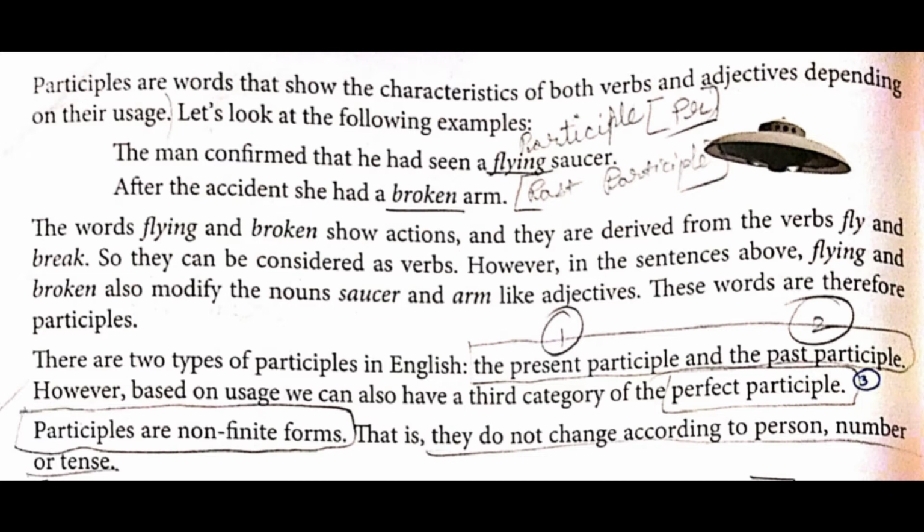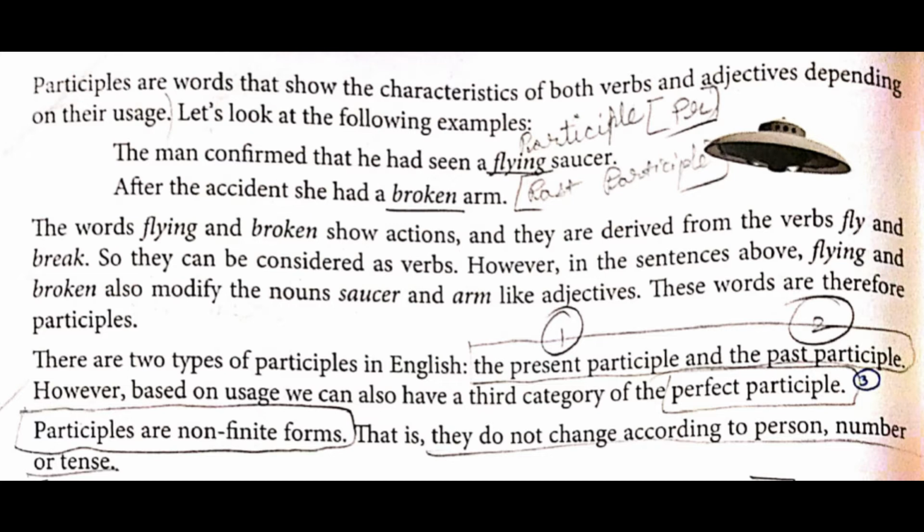We are not using past participle here, just a present participle. So they can be considered as verbs. However, in the sentences above, flying and broken also modify, change the nouns saucer and arm like adjectives. These words are therefore participles.